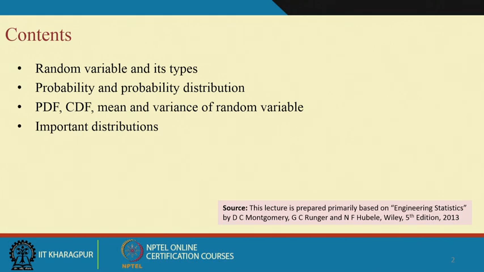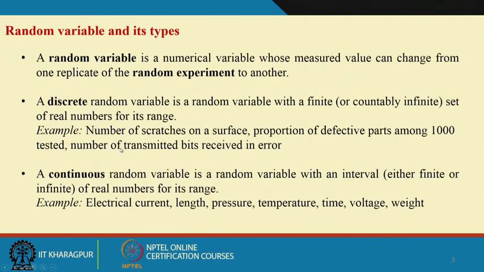So, let us see what a random variable is. The content of the presentation now is random variable and its types, probability and probability distribution, probability density function, cumulative distribution function, mean and variance of a random variable, and important distributions.